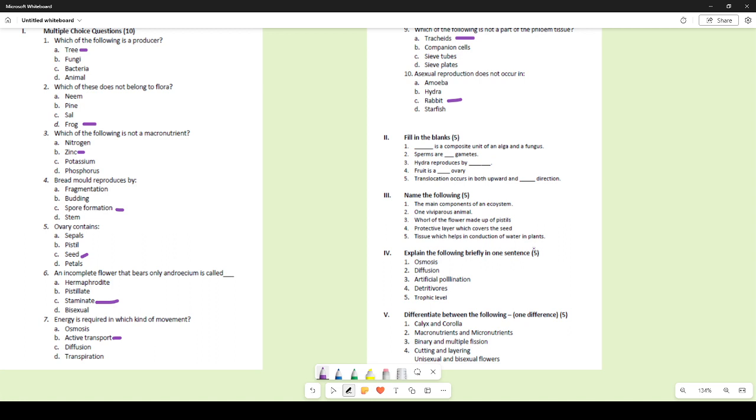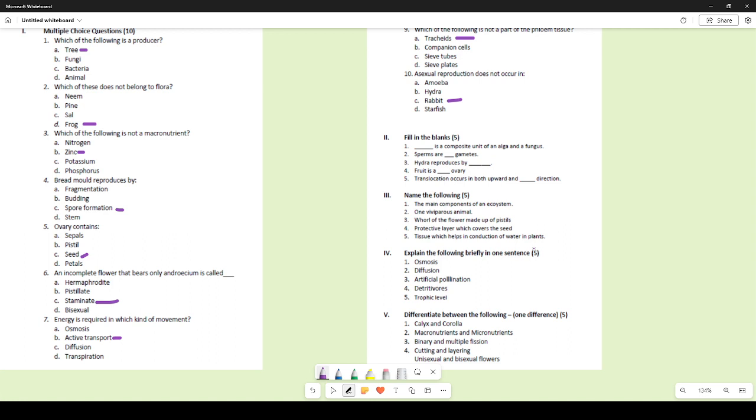higher concentration. Then diffusion. Now this is the movement of any type of fluid molecules, be it liquid, be it gases, from lower concentration to higher concentration without the involvement of a medium. So no medium is required, no membrane is required. Whereas in osmosis, a semi-permeable membrane acts as a medium.